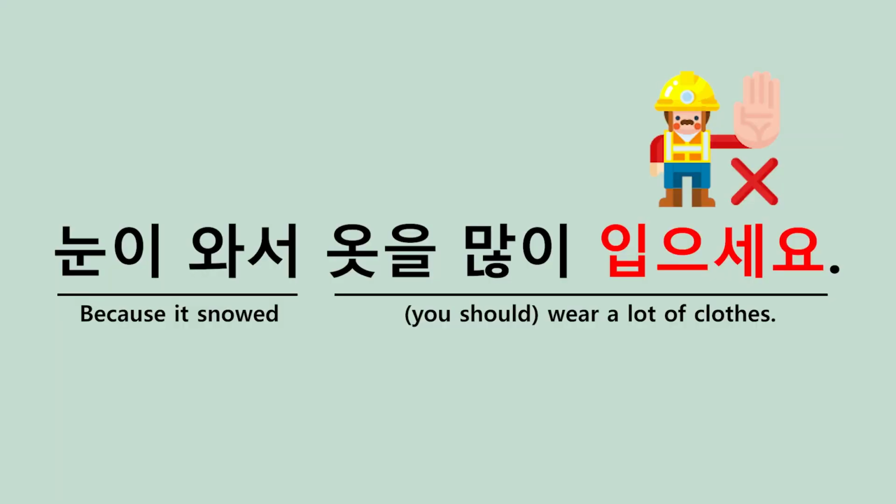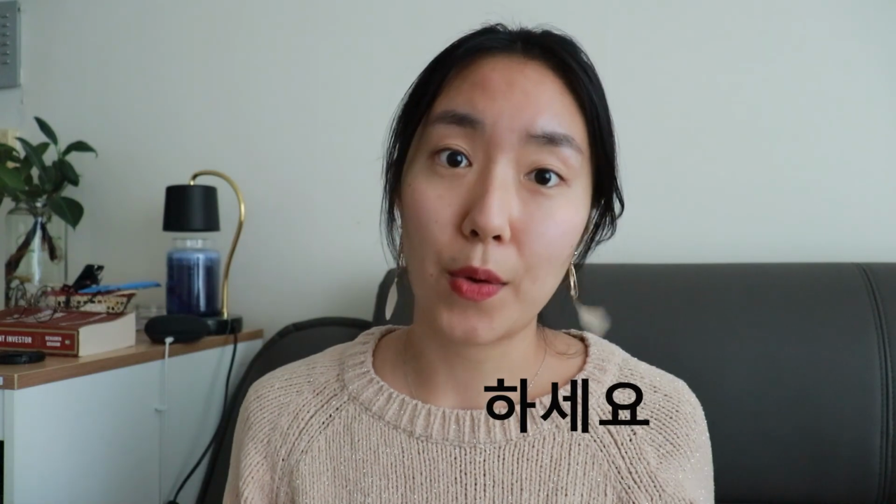What you cannot say is, for example, 눈이 와서 옷을 많이 입으세요. You can't tell someone to dress warmly because it's snowing using this grammar form. How do you say dress warmly because it's snowing? That's going to be the next grammar point. But for this one, for 아서, 어서, 여서, you cannot tell someone to do something or make a request. You know, any sentence endings like 할까요, 해주세요, 하세요, etc. These sentences all don't work.